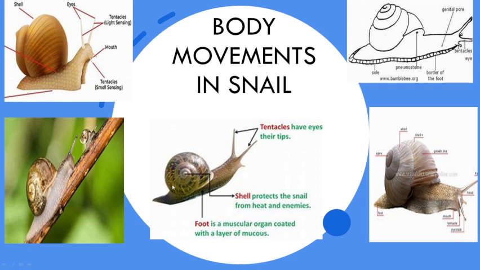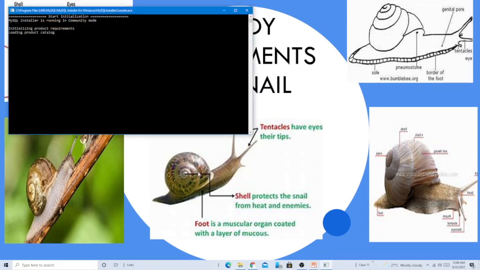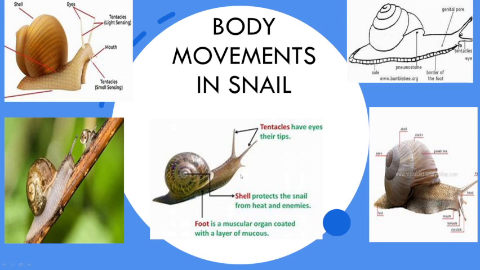Can you see this shell-like structure? This is actually its skeleton. So here in snail also we can see the exoskeleton. Okay, the skeleton is outside the body. So if anybody touches it, you can see they withdraw their bodies immediately inside the shell, so that nobody can hurt it.